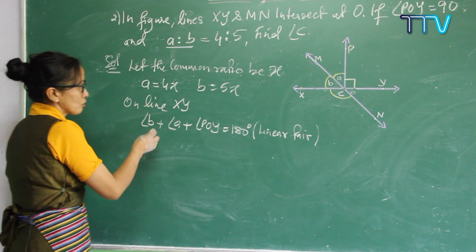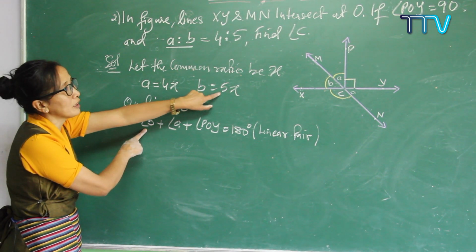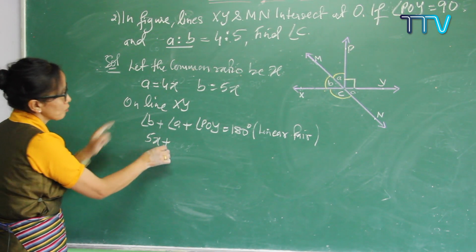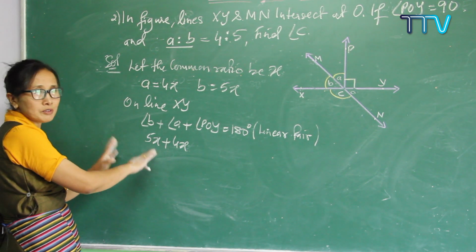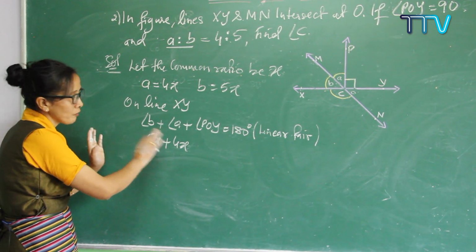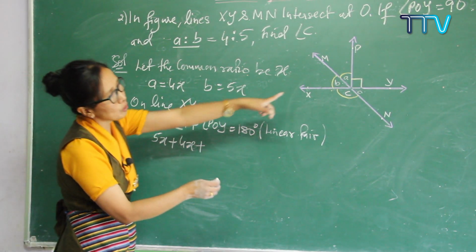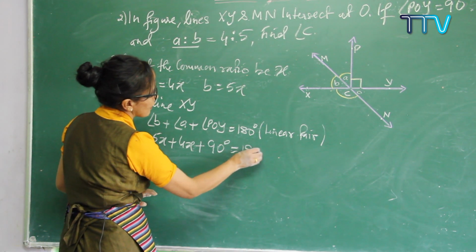So now we know this one. You are not getting the exact full value, but you are going in this way. See, the unknown is there. So write it down: 5X plus, what is your A value? 4X. You have already done algebraic expressions and polynomials, so it will be easy for you. So plus POY. Where is your POY? That is 90 degrees. So you can write it down equal to 180 degrees.